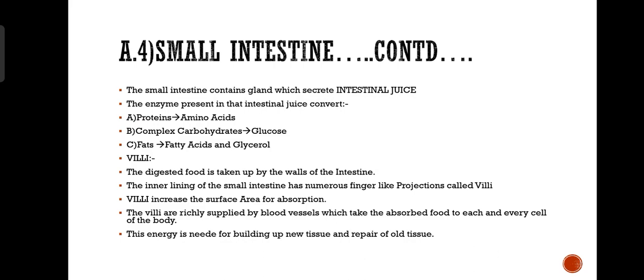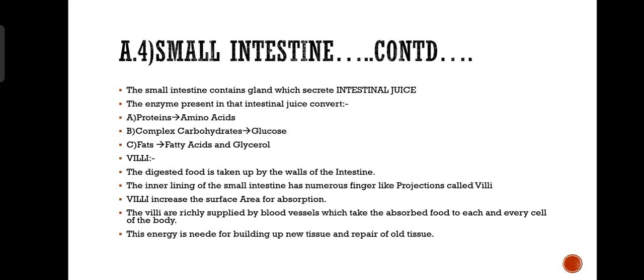Okay, now that intestinal juice, what it does, it converts something to something. First, it converts proteins into basic amino acids. Now, what are amino acids? That you will learn in the next lecture. Amino acids are simple things. Okay, many amino acids make a protein. Remember that. Then it converts complex carbohydrates into simple glucose. I think you are aware of carbohydrates and glucose. It converts fats into fatty acids and glycerol.